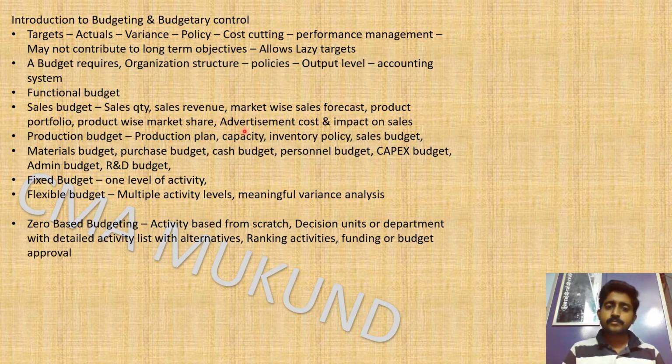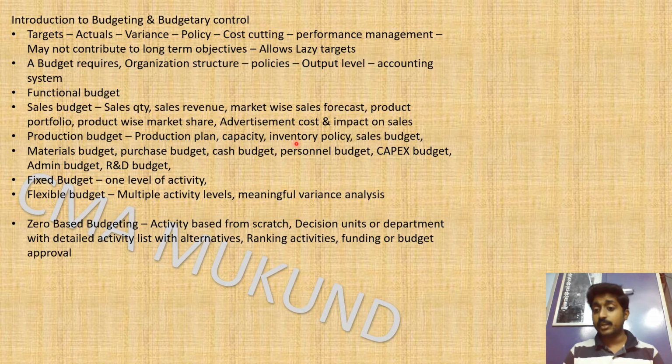Next is the production department, which has a production plan. Sales is ready, you have to sell 1 lakh items, so something has to be produced, right? That is the production budget. It will have a production plan, and capacity has to be checked. Sometimes the production plan will be 1 lakh, but your capacity is only 80,000, which means in-house you can produce 80,000. Whether we can buy the remaining 20,000 from outside, by spending some conversion cost, sending the raw material to an outside job work basis, we can do our finished goods. Something like that, we have to do the capacity planning.